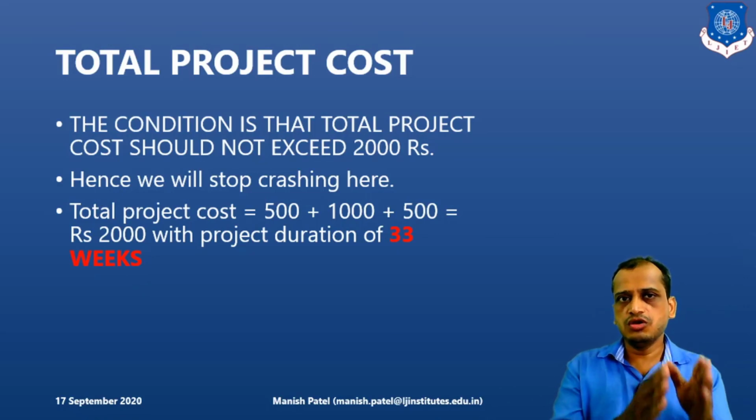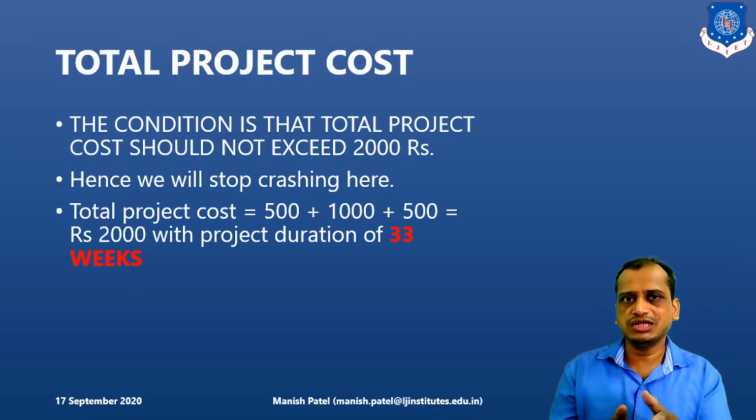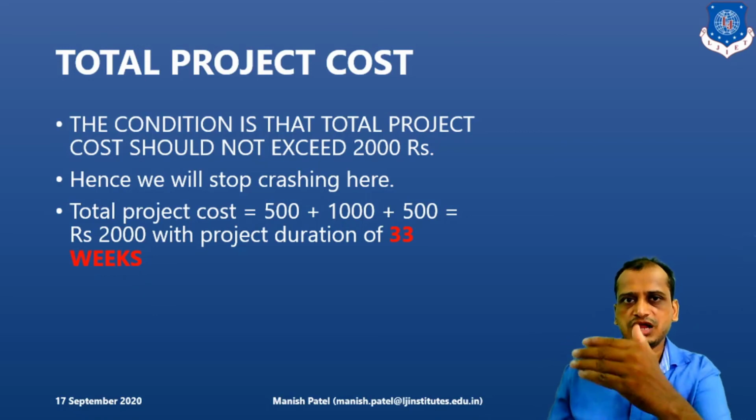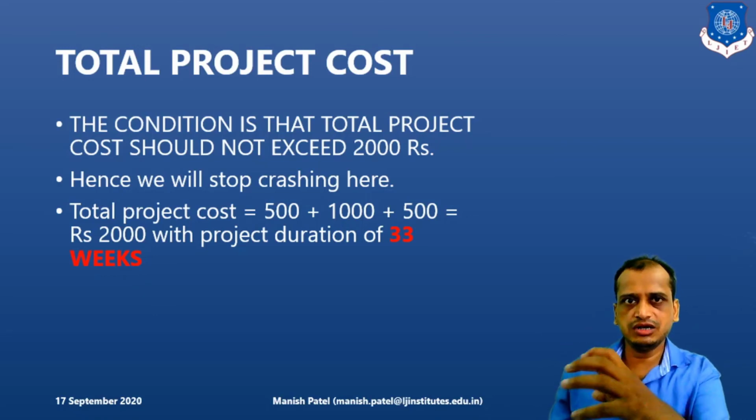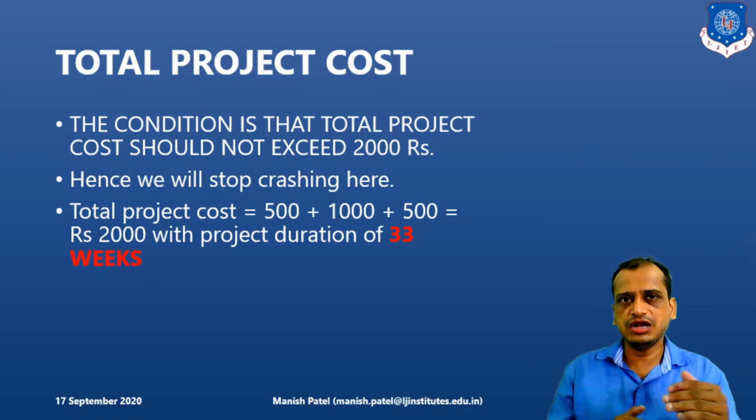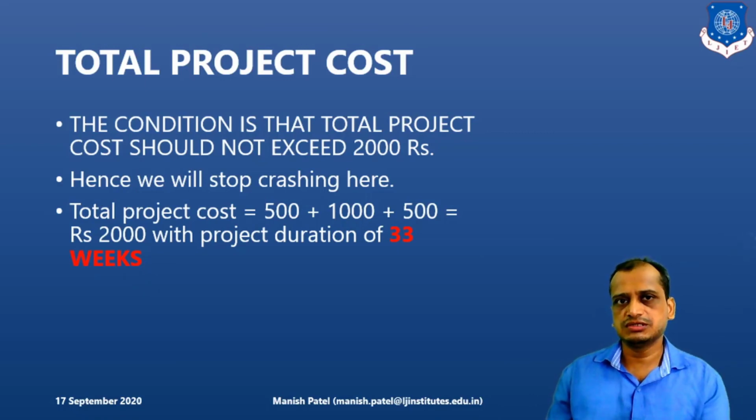Then, based on the normal time, crash time, normal cost and crash cost, we found the cost slope. We selected the activities with the lowest cost slope and tried to crash them one by one. Then we found the optimal project cost, which should not exceed the limit for crashing. We found that 3 activities can easily be reduced, and we reduced them, and the project duration is 33 weeks.